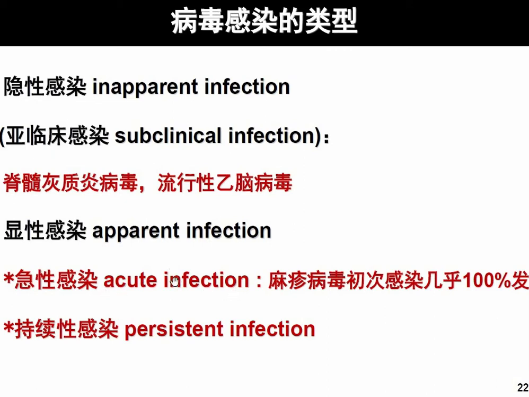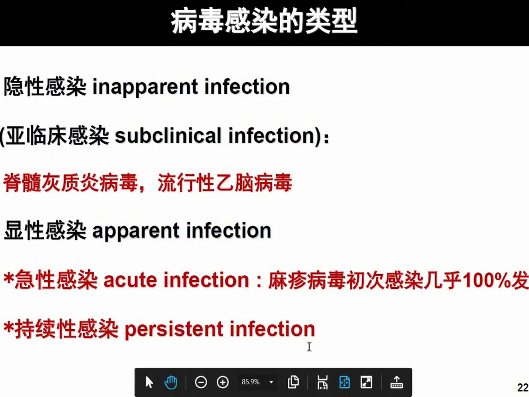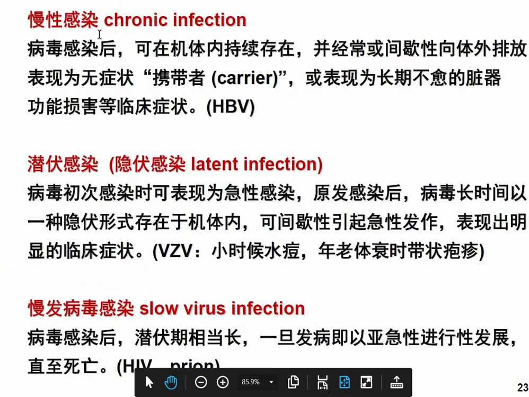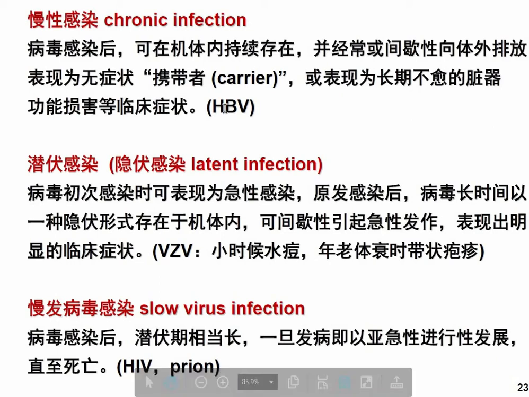There are different types of apparent infection. The first one is acute. Acute infection is very symptomatic; symptoms will appear. Then there is another part called persistent infection, which is again divided into many types. Inside that, the first is chronic infection. What is chronic infection? You will carry the virus, but symptoms will show slowly. You cannot see any symptoms in the beginning, but there will be cell damage. So basically, no one will know you are carrying the virus.